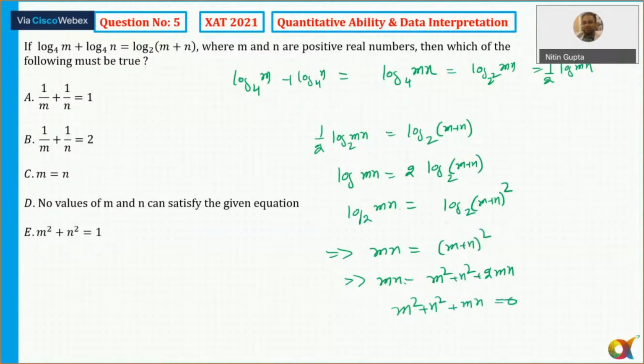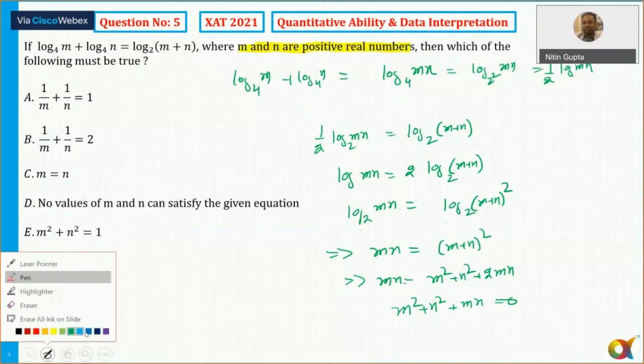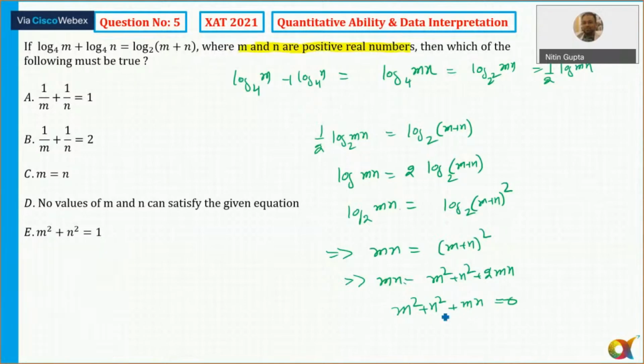We also know that m and n are positive real numbers. So if all of them are positive real numbers, then m square plus n square plus mn, a sum of positive numbers, equal to 0 is simply not possible. If it is not possible, the correct answer should be: no values of m and n. So the correct answer was of course D. All those who got D, that's the correct answer. So the correct answer for this question is option number D.